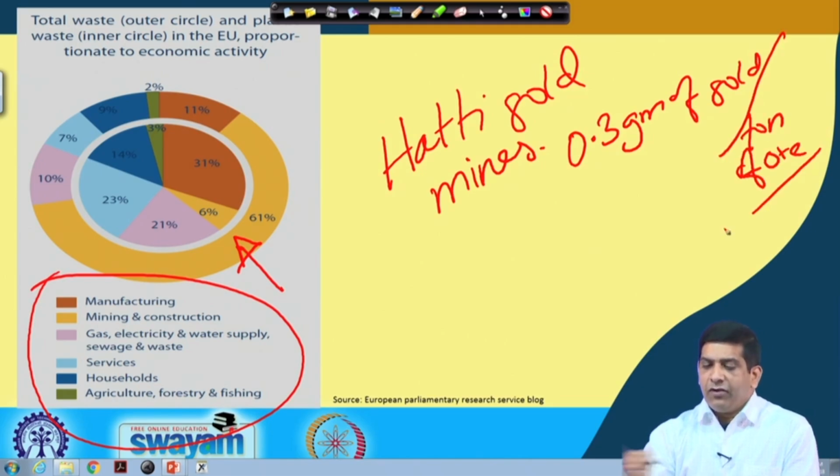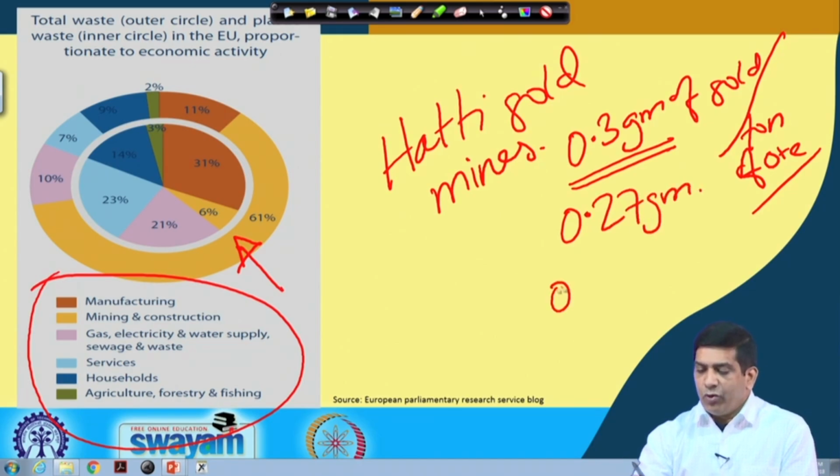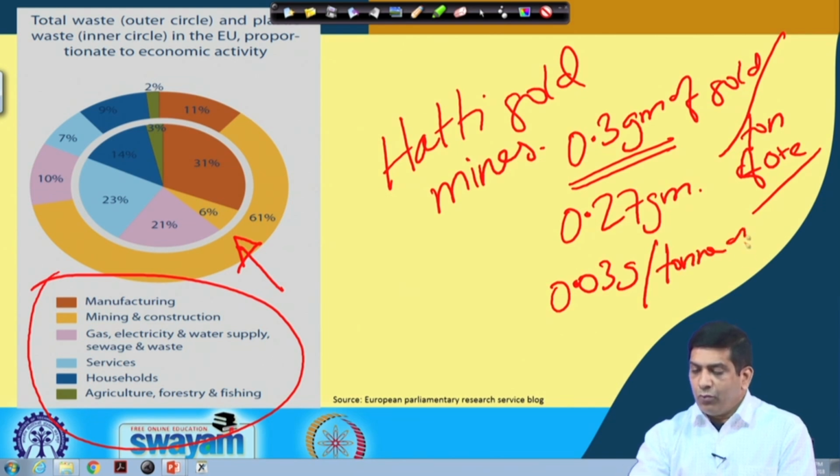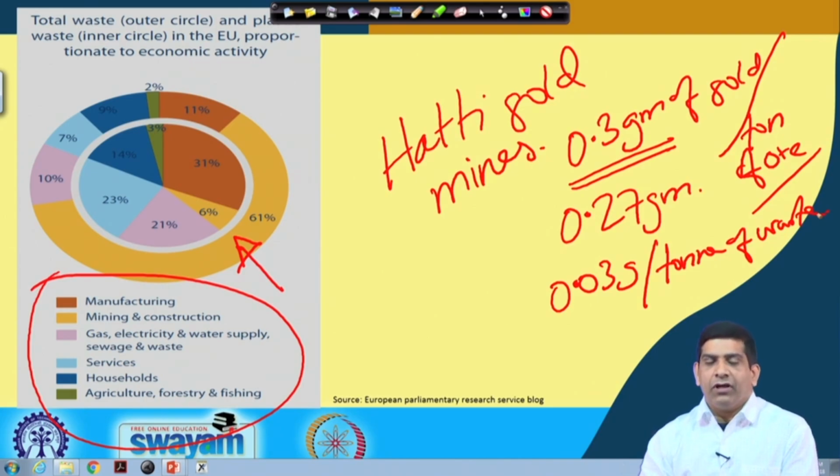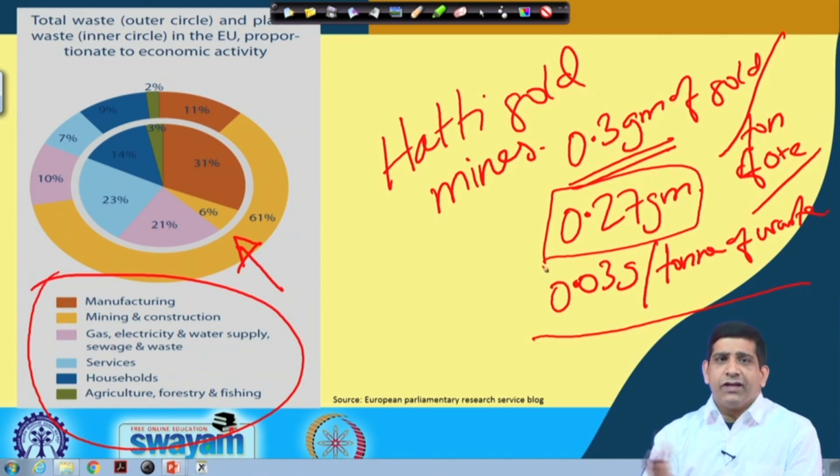So, from 1 ton of the gold ore that they are using, they can theoretically produce 0.3 grams, and they are able to extract 0.27 grams, and the rest, 0.03 grams per ton, is just getting dumped as mine tailings, as waste. So, mining does produce a lot of waste. Out of 1 ton, only 0.27 grams is what is being extracted, and the rest is just getting dumped.